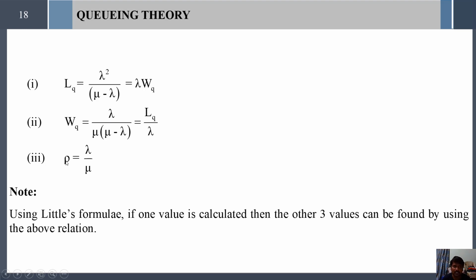And this rho is a very important component. This rho is nothing but lambda divided by mu. Rho value equal to lambda divided by mu. You observe these formulas are very important. So using Little's formula, if lambda and mu are given, we can find the number of customers in the system, number of customers in the queue, waiting time in the system, and waiting time in the queue. This strong connection among these components shows the importance of Little's formula.